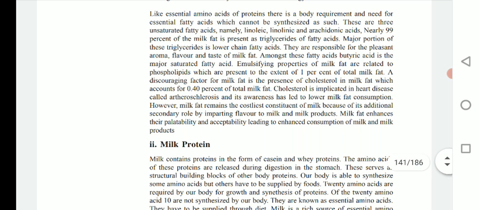So fats in milk are important. They are an important source of energy. Besides providing energy, milk fat has a specific role in flavors and aroma.